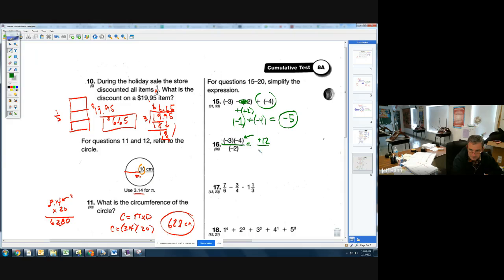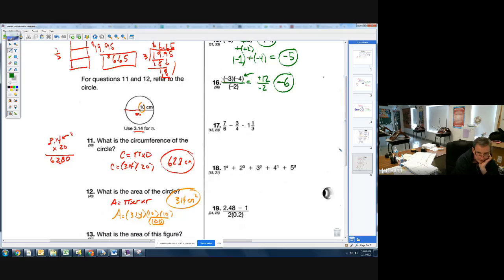And then I still have this -2 on the bottom. Now, when I divide, if they have opposite signs, my answer is negative, and 12 divided by 2 is 6. So my answer for that is a -6.